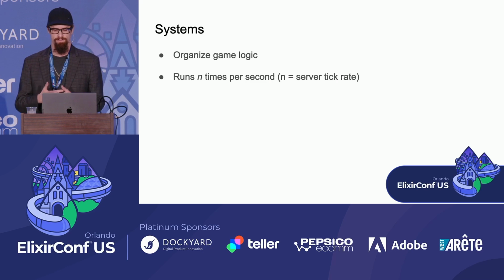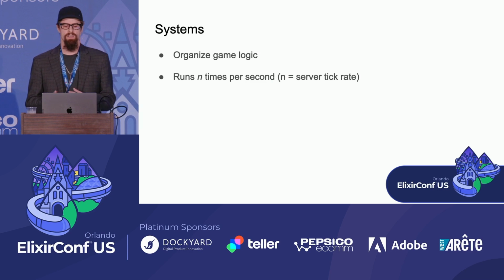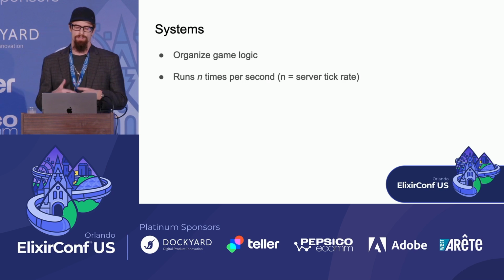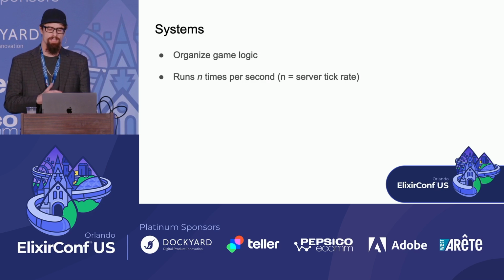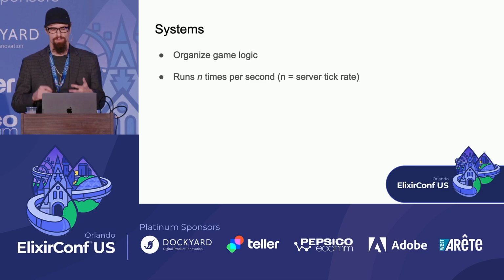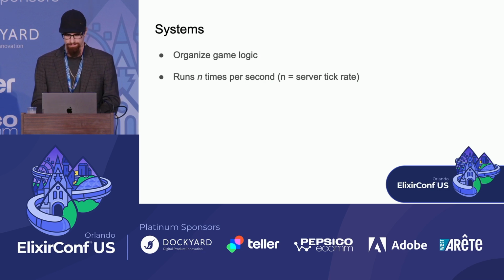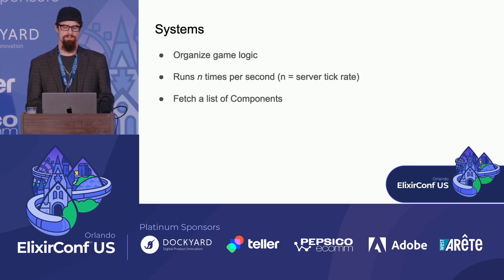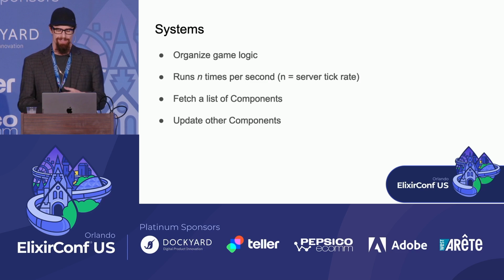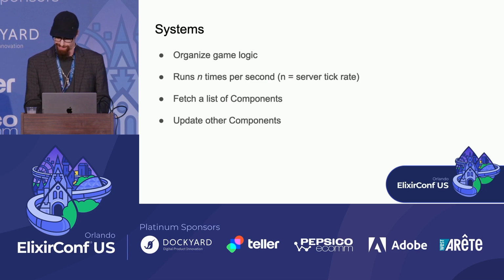And so let's say we have a server tick rate of 20. So each tick is going to be 1/20th of a second. So you're going to write system logic in a way that it will process 1/20th of a second worth of game logic, and then run that 20 times per second. Generally, how a system works is first it's going to fetch a list of relevant components, and then it's going to update the components. So that's super vague, but we'll see an example of system logic soon.